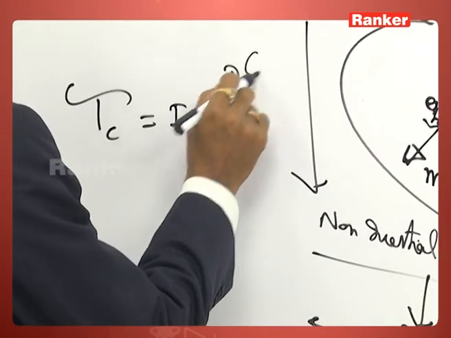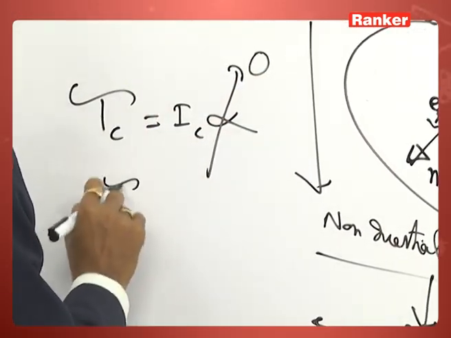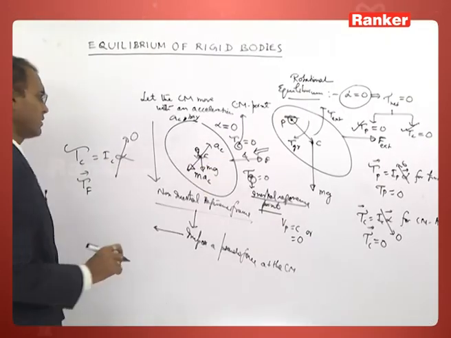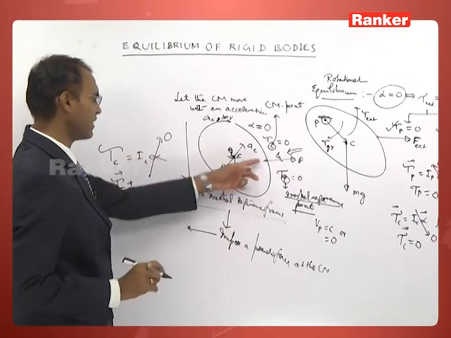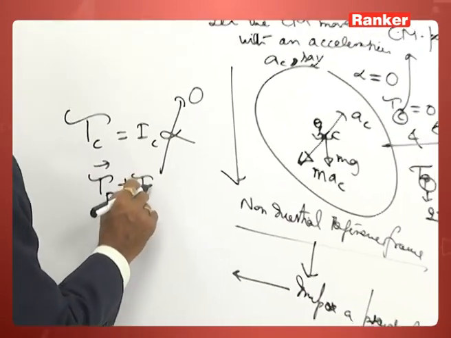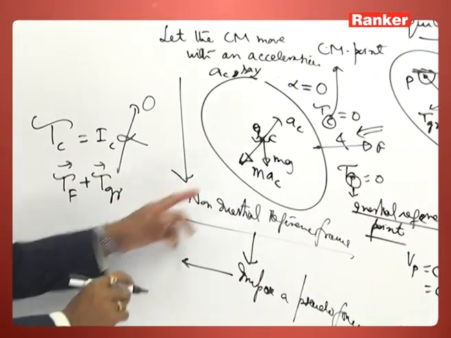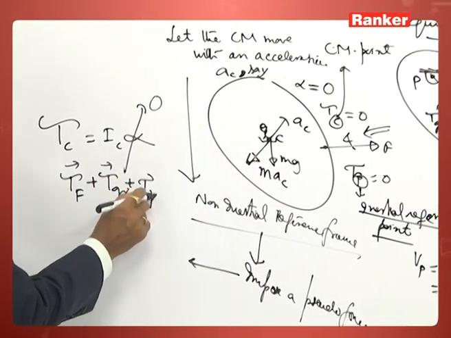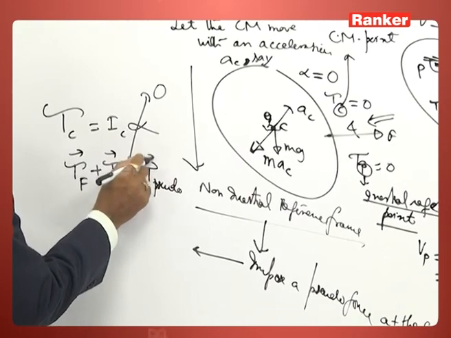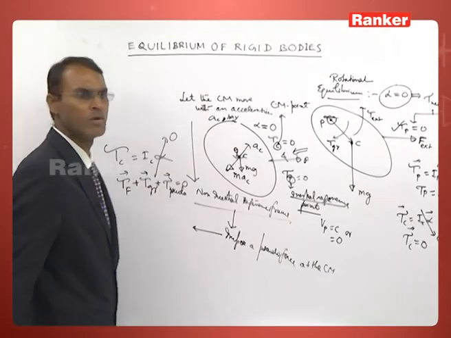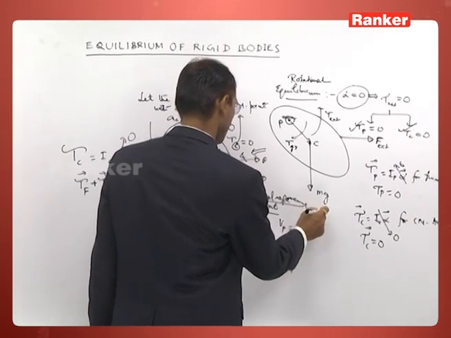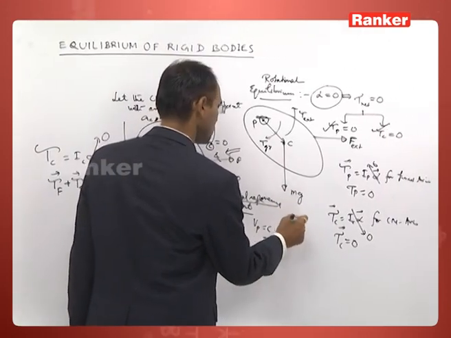Alpha will be equal to 0. So tau C is equal to external torque, or torque produced by the external force, plus torque produced by gravity, plus torque produced by the pseudo force is equal to 0.